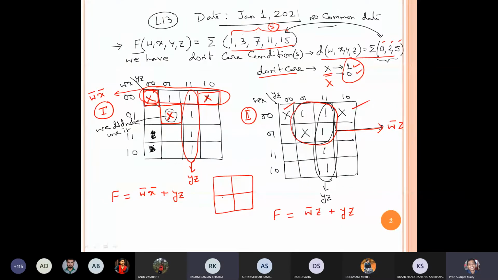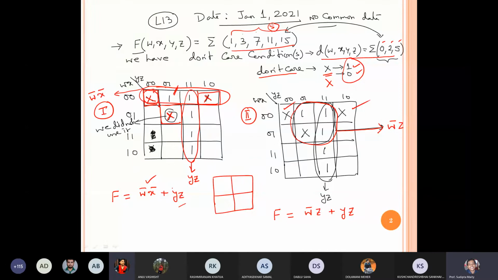सर मैं बोल रहा था कि फर्स्ट कंडीशन में हमने 2 को कंसीडर किया है, मतलब पहला रो और थर्ड कॉलम को. नहीं, I said don't focus on row or column. The thing is that you have to make the group using all ones. All ones have to be considered. To make that group, I have used the third column first. Then this one has been left. To combine this one, I have used the first row. In this way we got 2 solutions, W bar X bar and YZ.